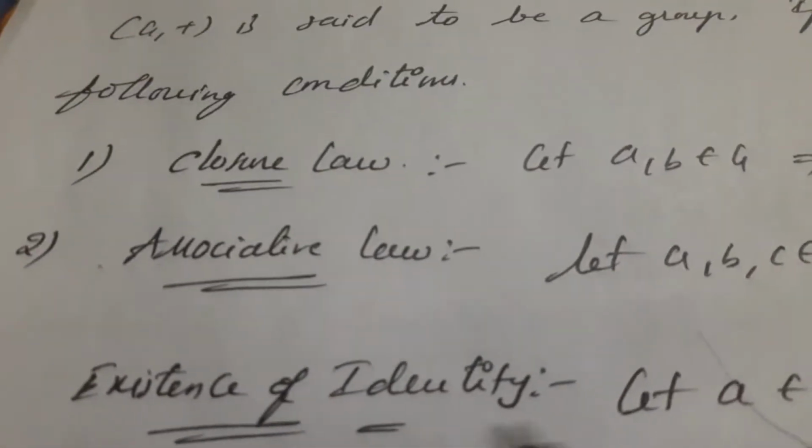Next one is existence of identity. Let a belong to G and e be the identity element in G.